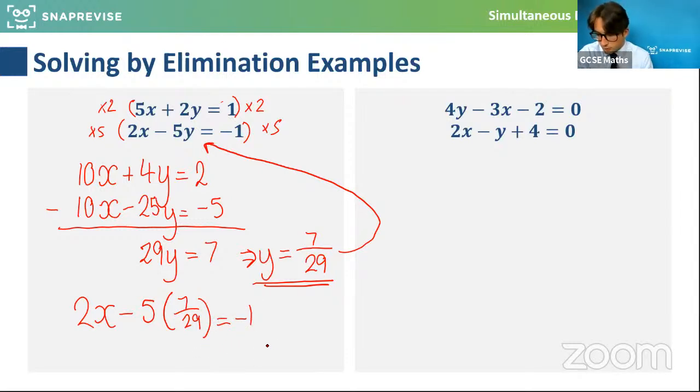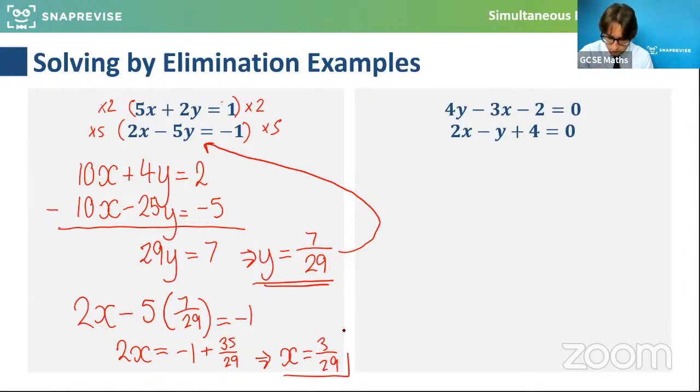And if I add that across, I would get 2x is equal to -1 plus 35/29. And then I half that, and I get that x is equal to 3/29. Okay, so these solutions were slightly trickier looking, but the method was, again, to eliminate by scaling the equations, cancelling, and substituting it back in to find the other unknown.